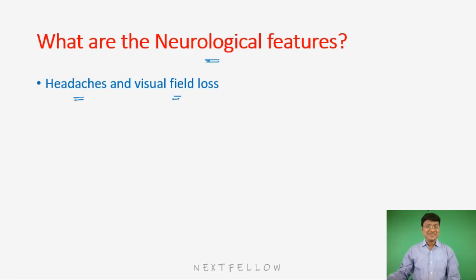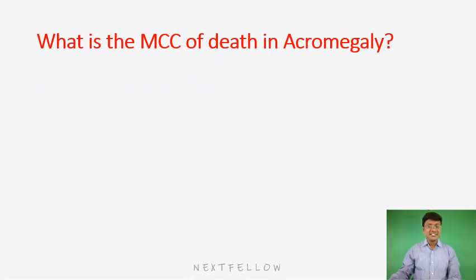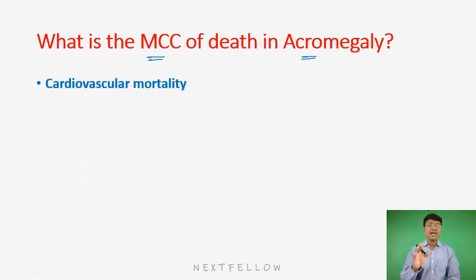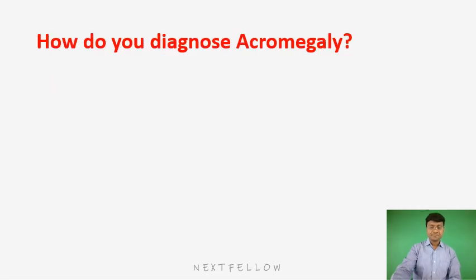Next, what is the most common cause of death in acromegaly? The most common cause of death in patients with acromegaly is cardiovascular mortality. And this cardiovascular mortality could be because of congestive cardiac failure or because of coronary artery disease. Why coronary artery disease? Because in patients with acromegaly, there is accelerated atherosclerosis, and that is the reason why there can be development of coronary artery disease.